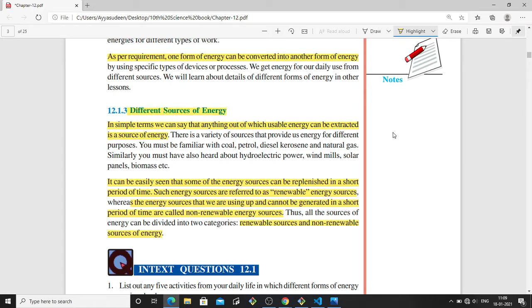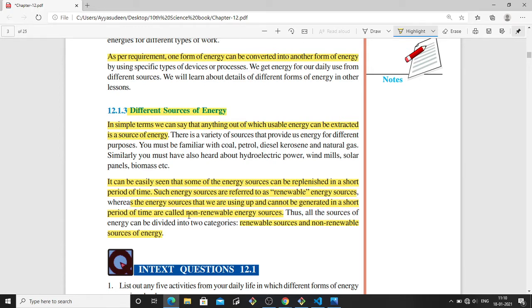If there is some energy which can be exhausted, which can finish within a period of time, maybe after some decades, then that is called non-renewable energy. These are the energy sources that we are using up and that cannot be generated in a short period of time, like petrol. After some decades, it will get over.